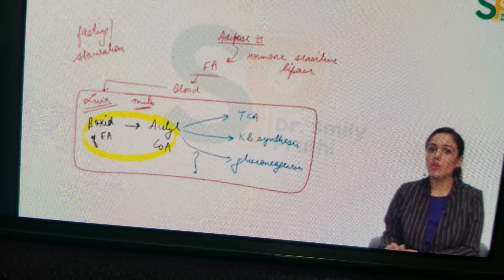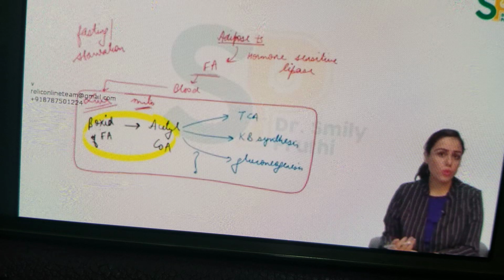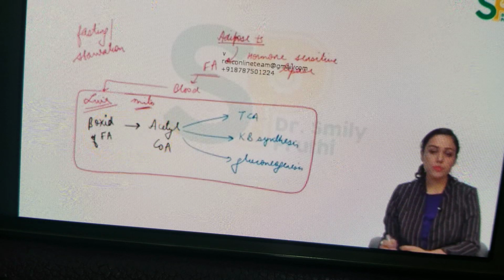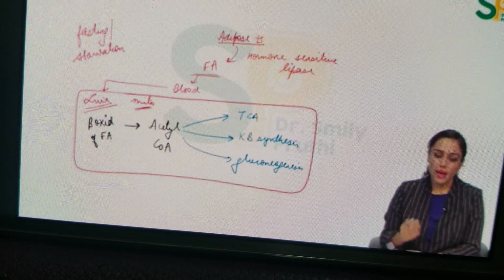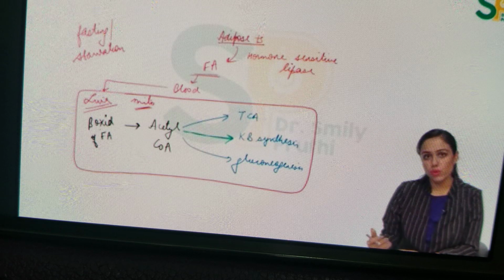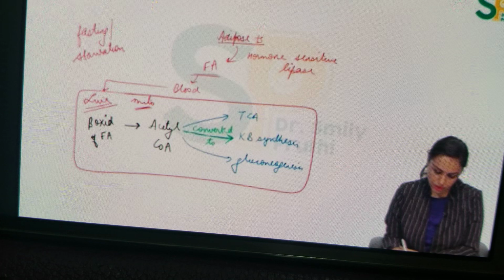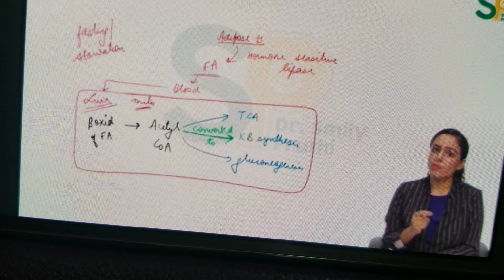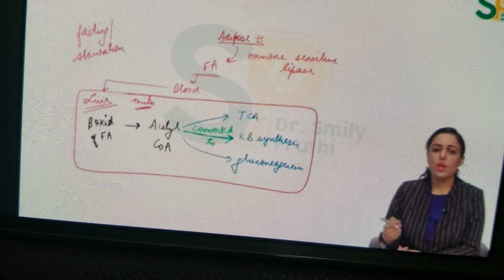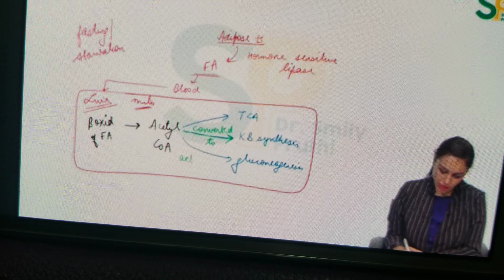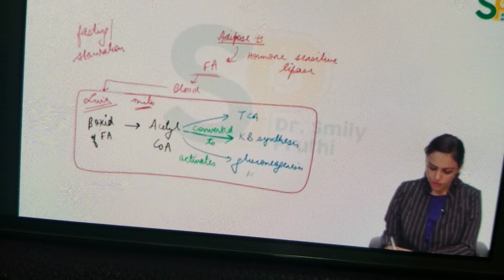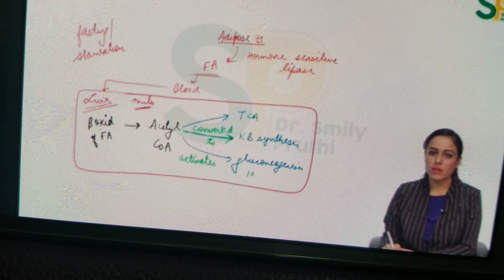Because I told you that acetyl-CoA is never glucogenic. Acetyl-CoA can never form glucose because the link reaction is irreversible, right? So let's see what is the hidden point here. Actually, when we say acetyl-CoA is going towards ketone body synthesis, it simply means that acetyl-CoA is converted to ketone bodies. That is, it is the starting material for ketone body synthesis, right? But when I have made this arrow from acetyl-CoA to gluconeogenesis, it does not mean converted to. It means acetyl-CoA activates this pathway gluconeogenesis. That is, the very first step of gluconeogenesis is activated, right?